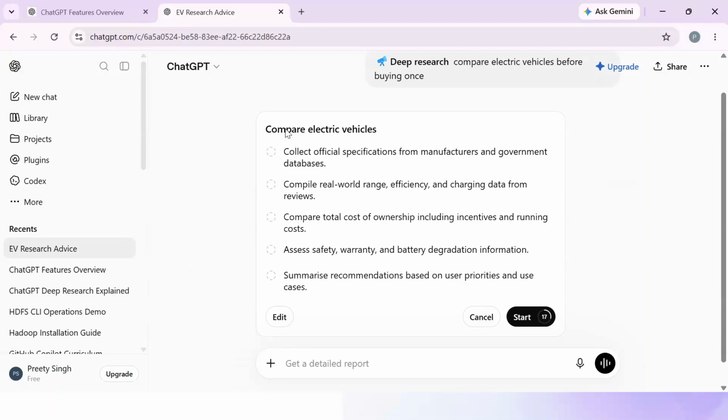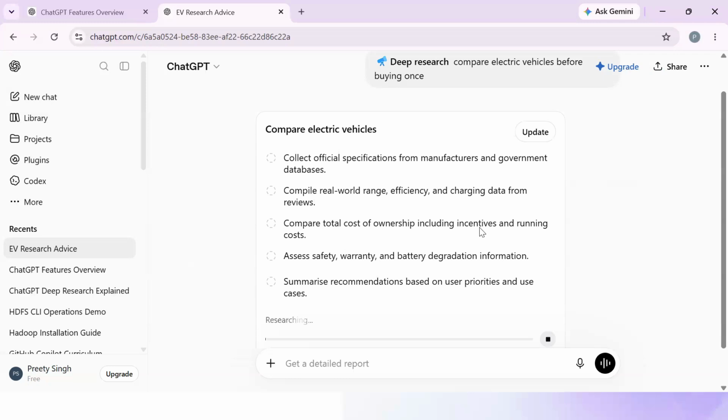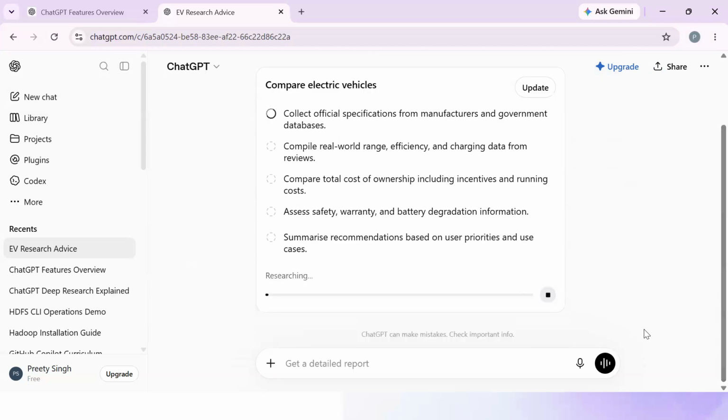So here you can see it has started. It has collected the official specifications from manufacturers and government databases, compiled real world range, efficiency and charging data from reviews, compared total cost of ownership including incentives and running costs, and so many more things based on what you want to purchase. It is actually in play mode, so it is researching. It will take lots of time to research and complete all the things, and then it will give you the exact data. For that, we have to wait for some time.